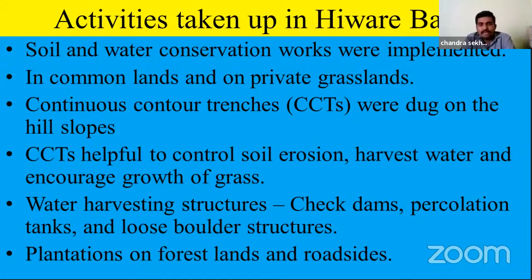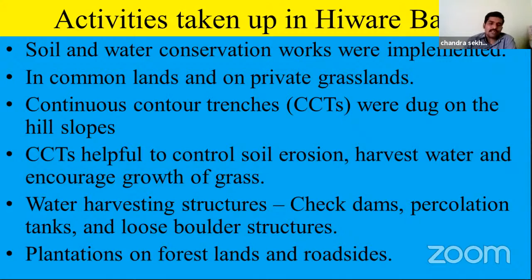At the same time, plantations: they planted so many trees on forest lands and roadsides also. Why do we need forest, and why do we need to plant more trees? When we plant more trees, that helps to get more rains. Where the green cover is there, in those regions we will get more rains.